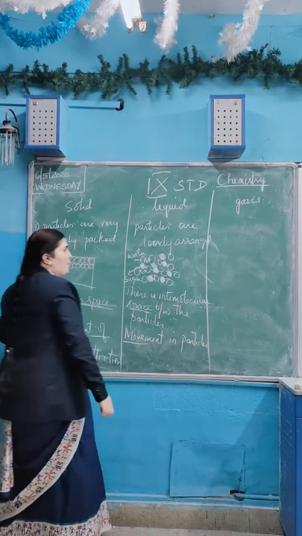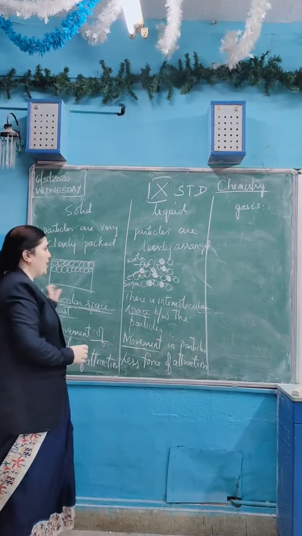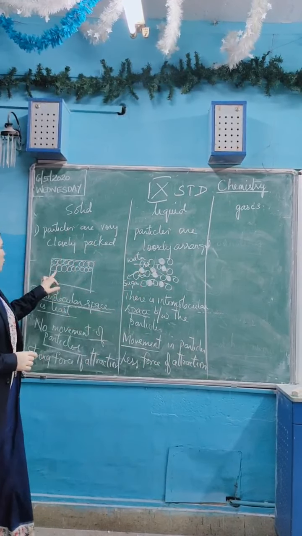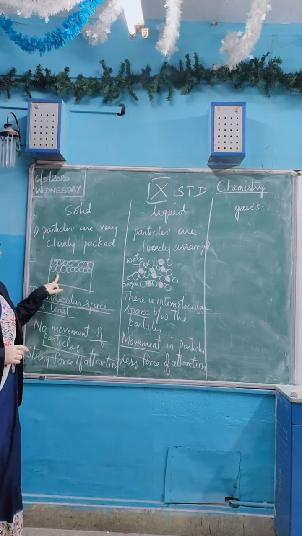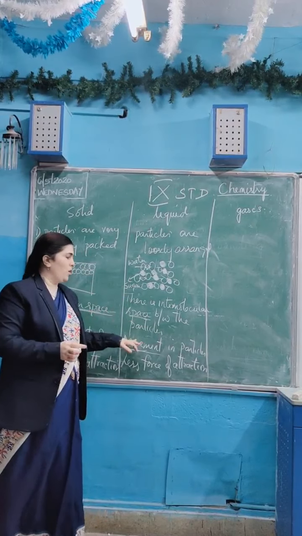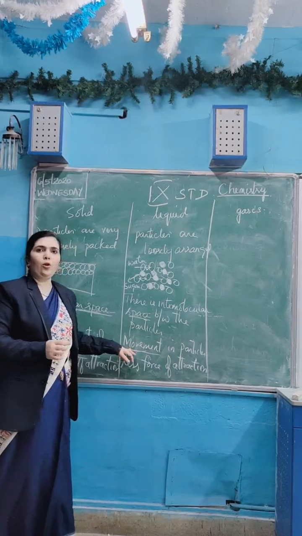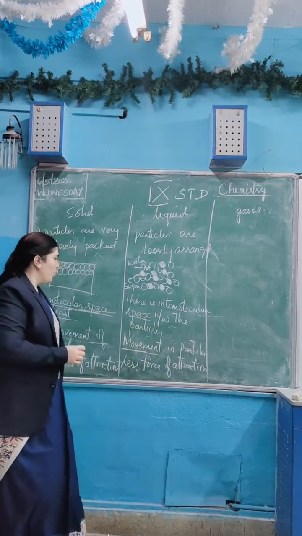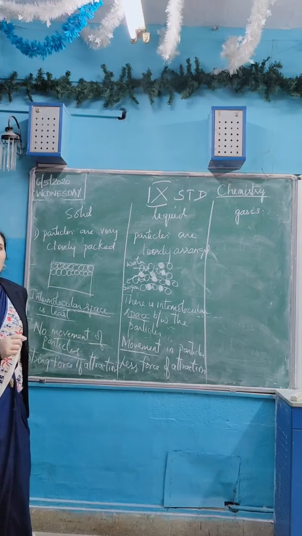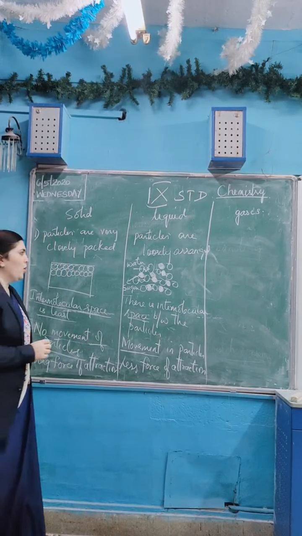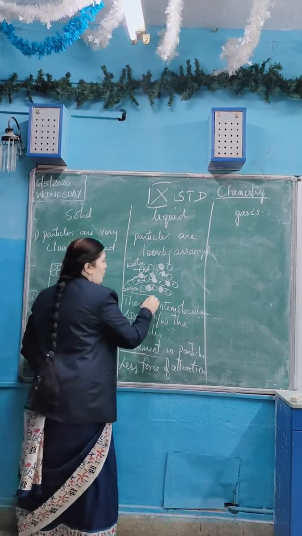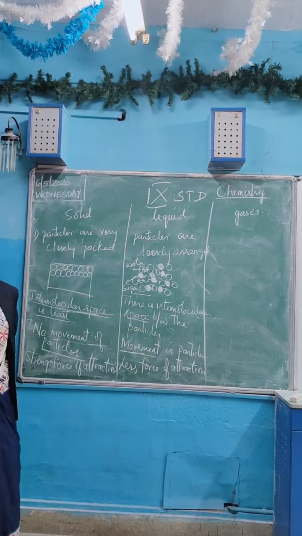The force of attraction between the particles is less when compared to the force of attraction between the particles in solids. Because of this less force of attraction, the particles are able to move. So they are free to move, not that much. Because of that, liquids don't have a definite shape, but they have a definite volume. They take the shape of the container you put them in.